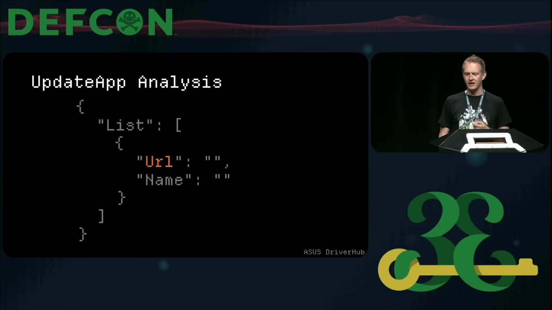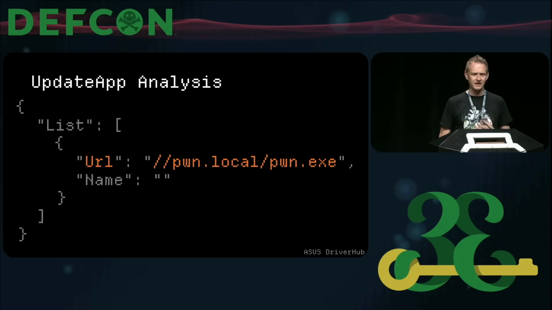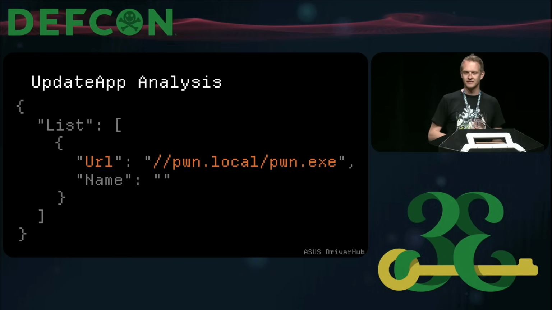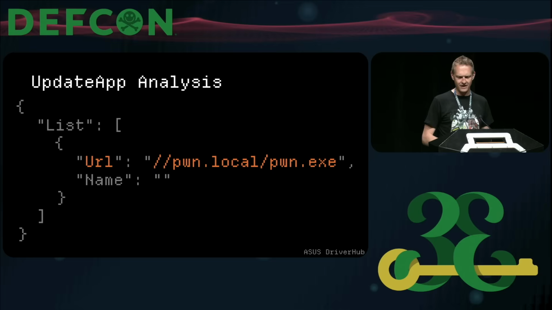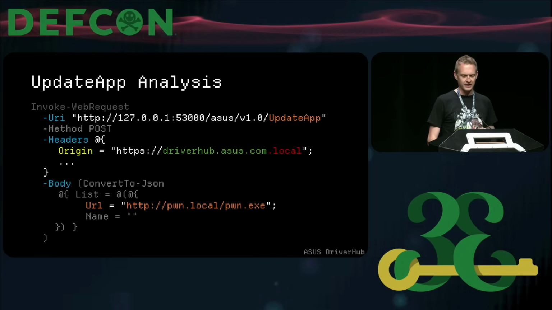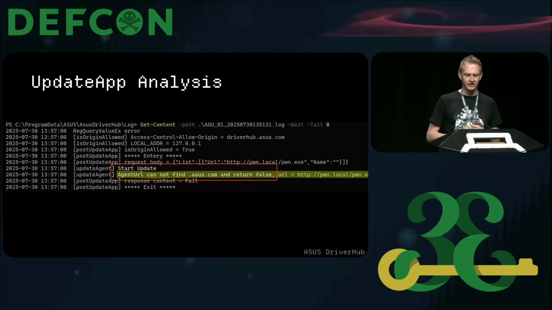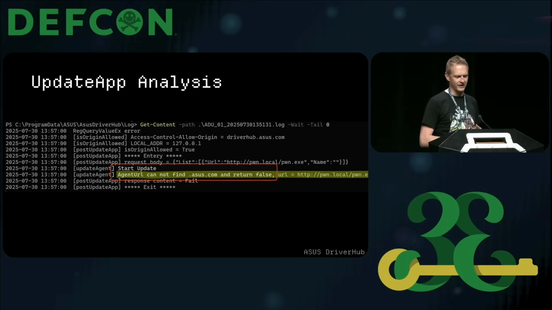Just like reboot, we can find the post body that update app wants, and it looks something like this. Focus on the URL element for a moment, and we can try and pass a full URL to an exe, sort of test what this thing does. Like if I give it a URL, will it download? We update our test harness with exactly that URL path that we give, invoke the request, and if we inspect the log files, we see a line that tells us this agent URL can't find .asus.com in it.